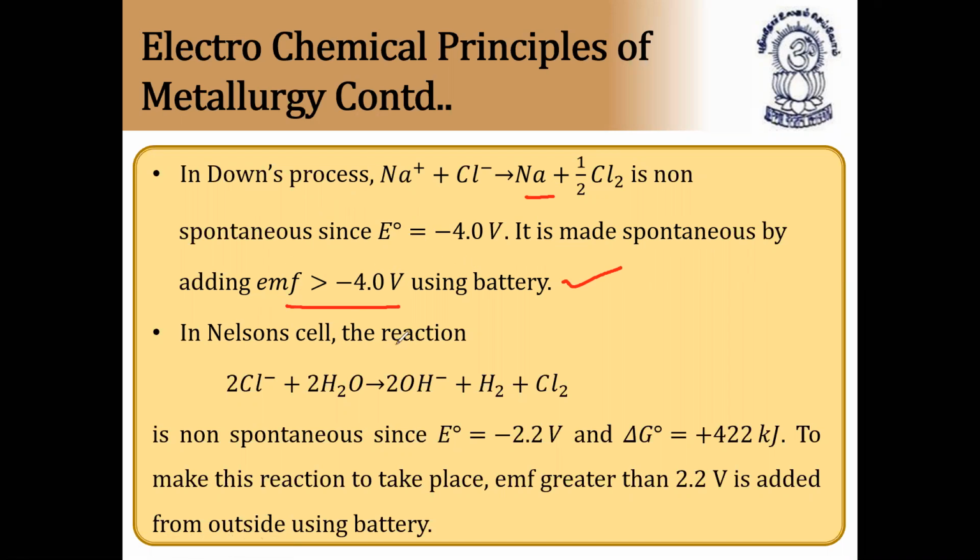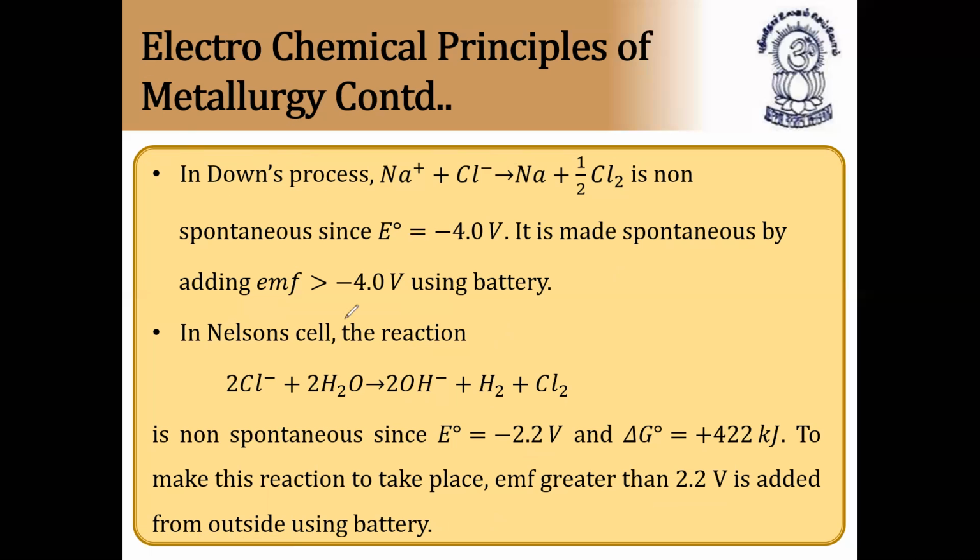In the Nelson cell, the reaction Cl- plus 2H2O giving 2OH-, H2 and Cl2 gas is non-spontaneous at E degree of the cell minus 2.2 volts, and delta G is equal to plus 4 kilojoules. To make this reaction take place, an EMF greater than 2.2 volts is added from outside using the battery, so that we can extract sodium hydroxide, chlorine or hydrogen gas from the Nelson cell. So to make the reaction spontaneous, we can add EMF, that is, by applying current. By applying current, we can make many reactions happen. That is called the electrochemical principles of metallurgy.